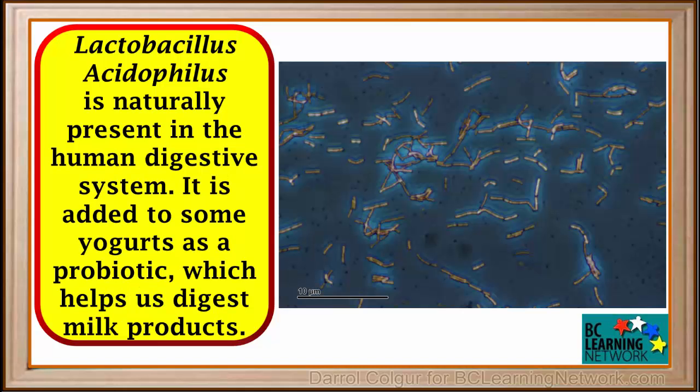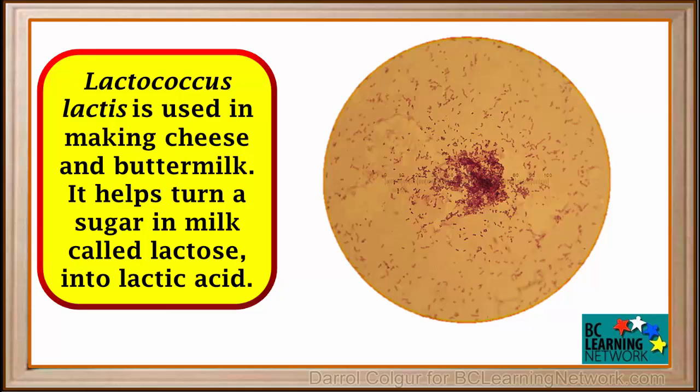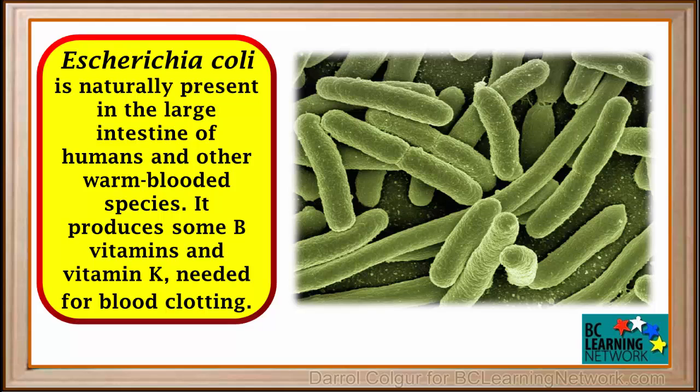Lactobacillus acidophilus is naturally present in the human digestive system. It is added to some yogurts as a probiotic, which helps us digest milk products. Lactococcus lactis is used in making cheese and buttermilk. It helps turn a sugar in milk called lactose into lactic acid. Escherichia coli is naturally present in the large intestine of humans and other warm-blooded species. It produces some B vitamins and vitamin K needed for blood clotting. There are many strains of E. coli bacteria. Most are harmless, but there are some strains that can cause disease.